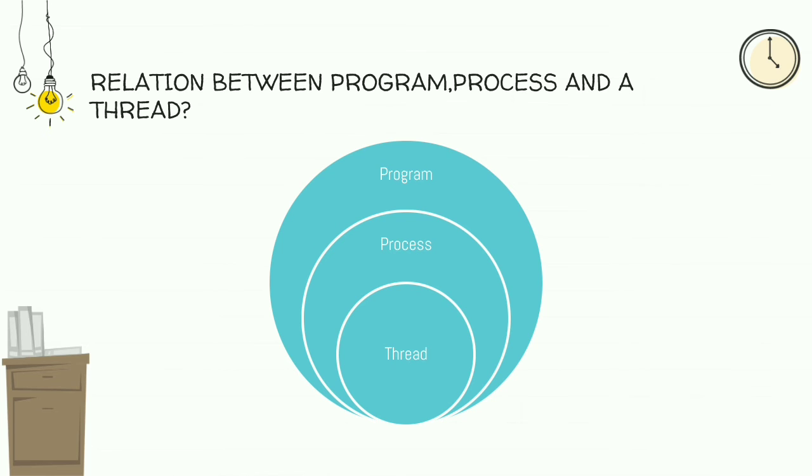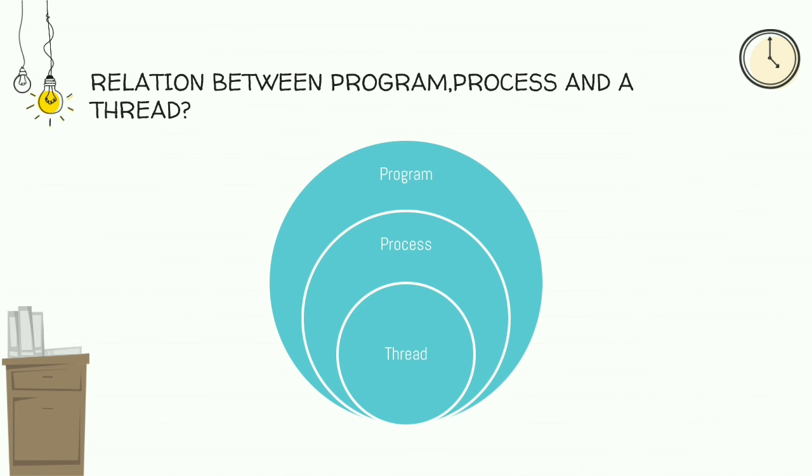Similarly, if you consider the Word document, suppose I'm going to edit the document, and there will be auto saving running in the background and there will be a spell checker. We can consider these as three threads here. So 3 threads running in a process. This is a simple real-time example about threads.